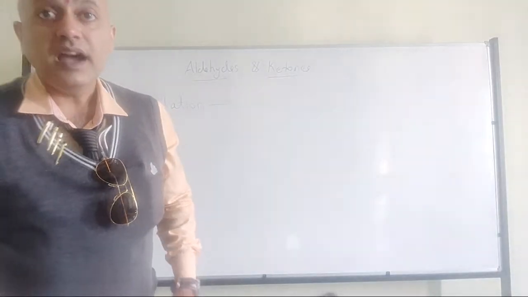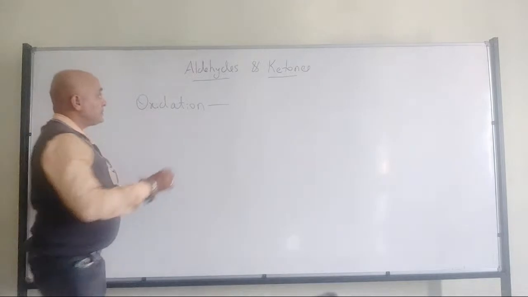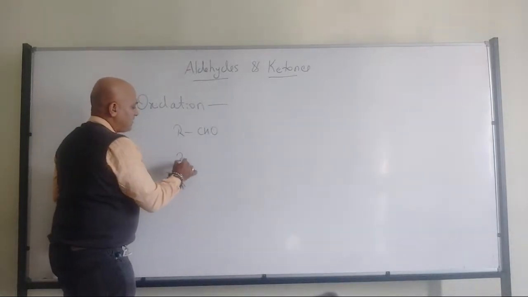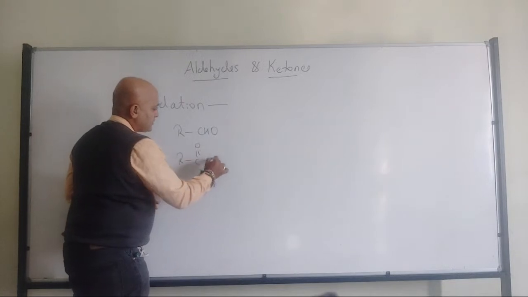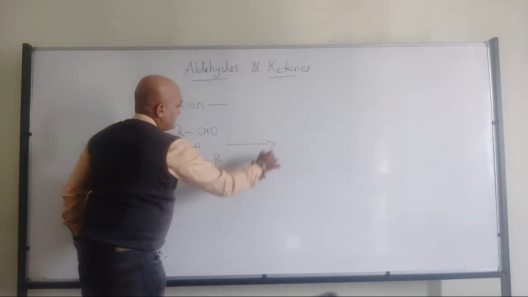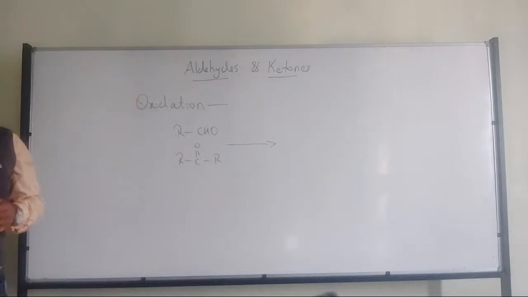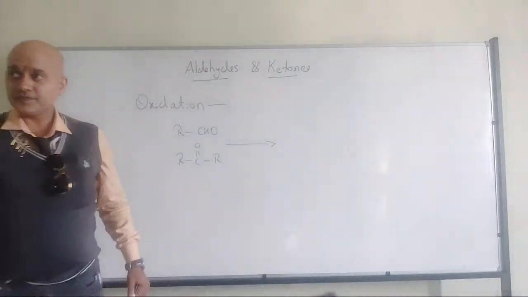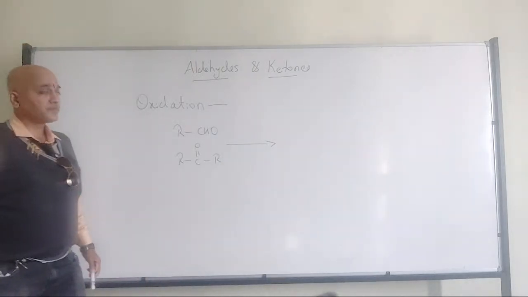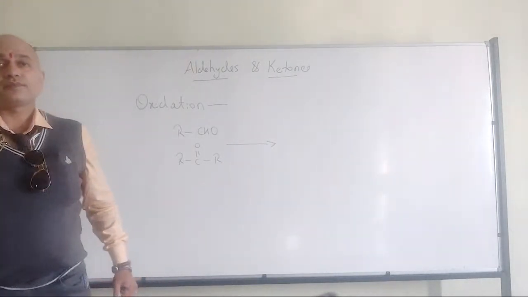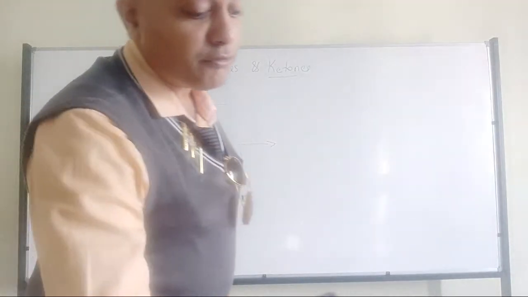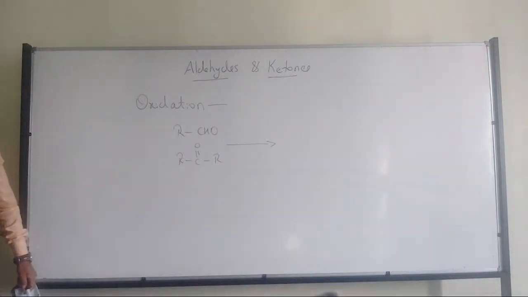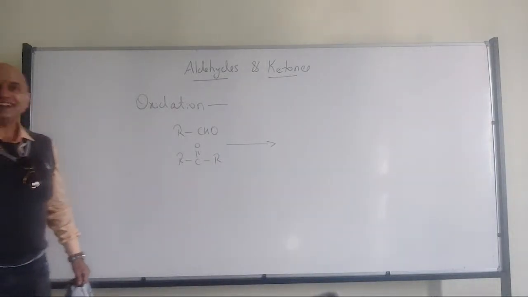Suppose I have an aldehyde, or I have a ketone. If I oxidize these two, what product are you going to expect? Carboxylic acid, ester. Okay.